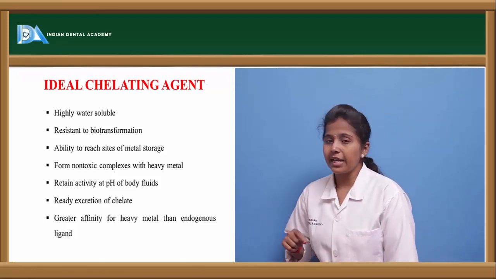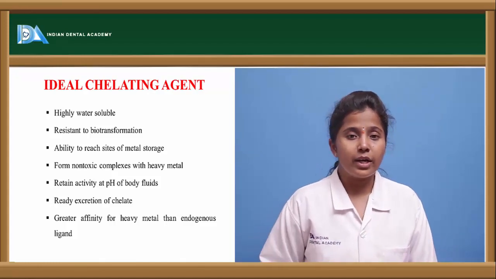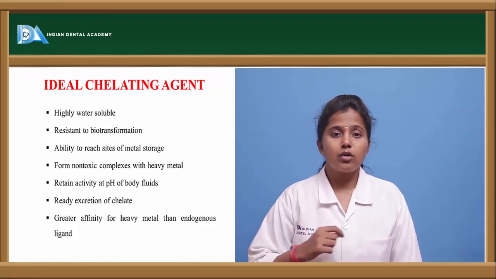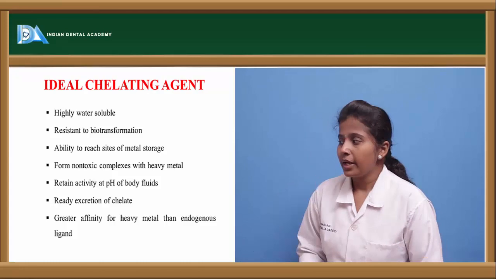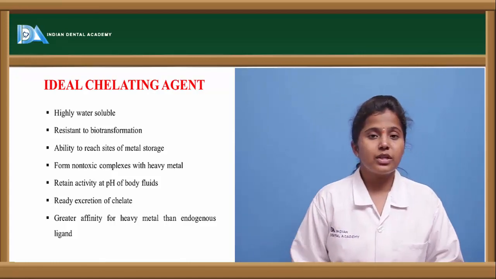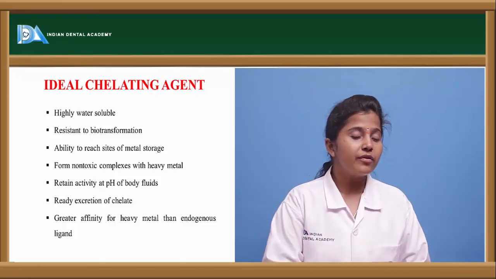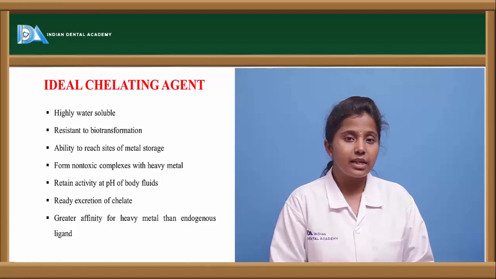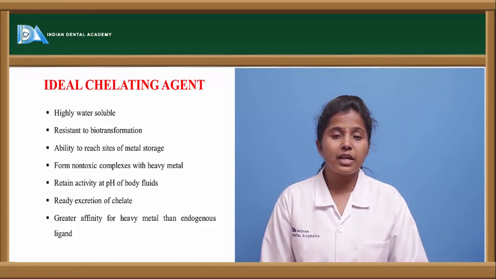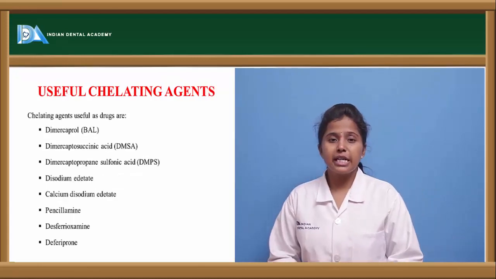The other one is ready excretion of chelate. It should be easily excreted out of the body. If the chelating agent remains in the body for a longer period of time, it also shows side effects or adverse effects. It should have greater affinity for heavy metals than endogenous ligands. There are various ligands present in the body, so this chelating agent should have more affinity than these ligands. If a ligand has greater affinity than the chelating agent, then this ligand goes and binds with the heavy metal instead of the chelating agent.